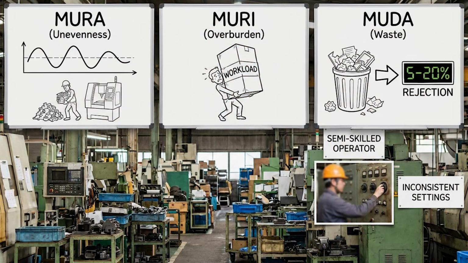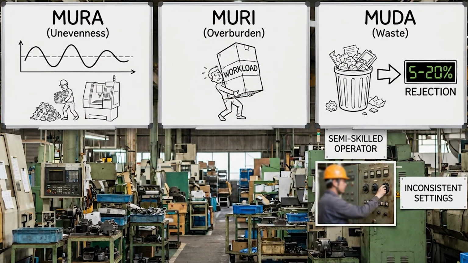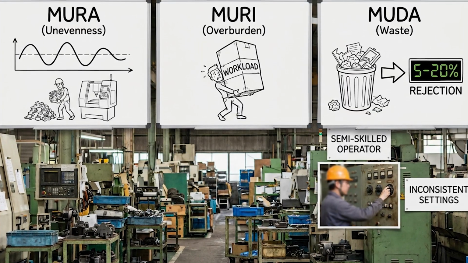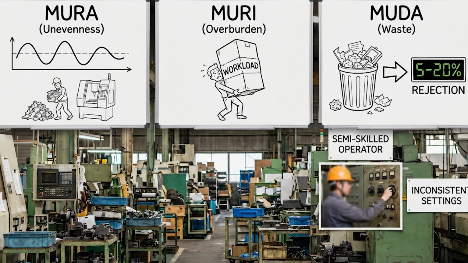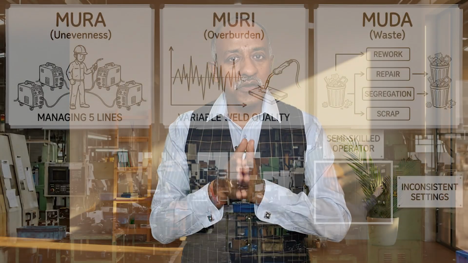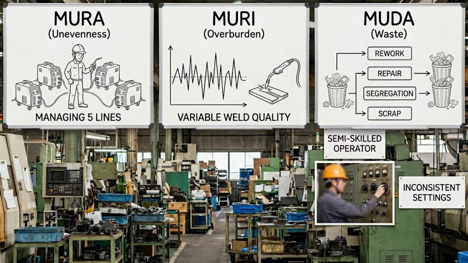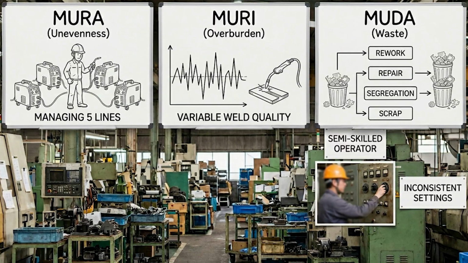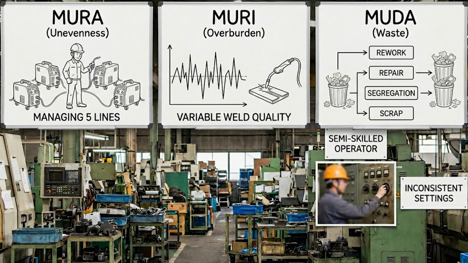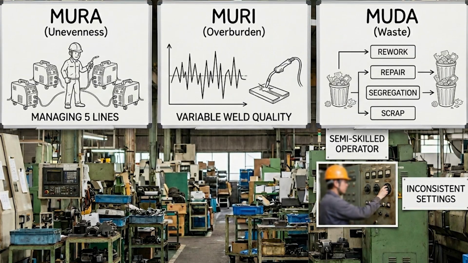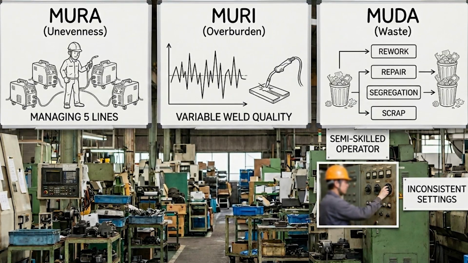So when we are talking about Muda, we are talking about 5 to 20% of rejection. Why is it happening? Because there is inconsistent setting. And why is there an inconsistent setting? Because the semi-skilled operator is working there. Then we also talk about another waste, which is the repair, rework, segregation or scrap. Now why is it happening? Because there is variable welding quality. And why is it happening? Because one semi-skilled worker is managing 5 or 6 machines which that person is not competent to do.